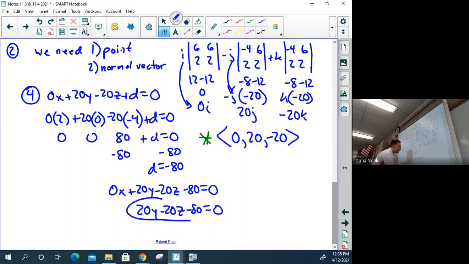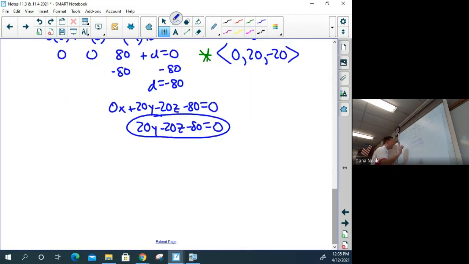This would be what I'm looking for. But you could also see y minus z minus 4 equal to 0, because if they're all divisible by 20, I could easily divide them all by 20. Okay? That is how you write the equation of a plane given 3 points.